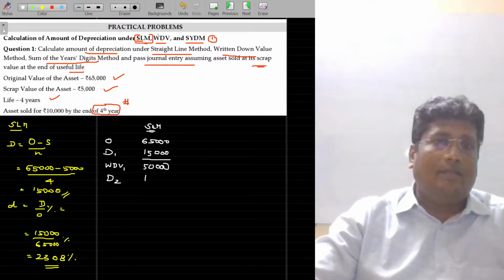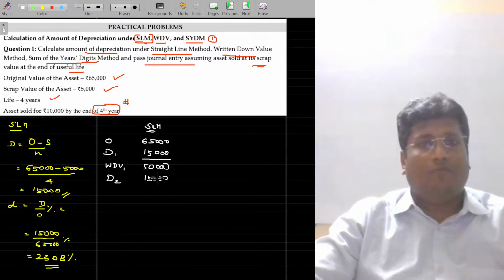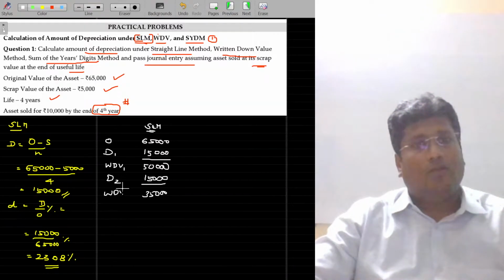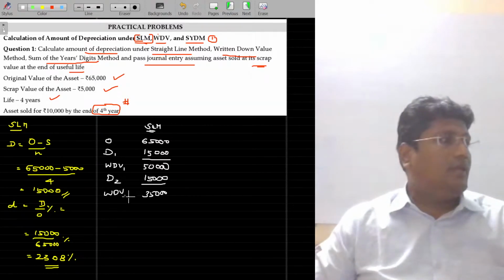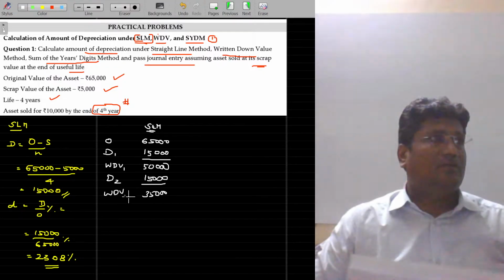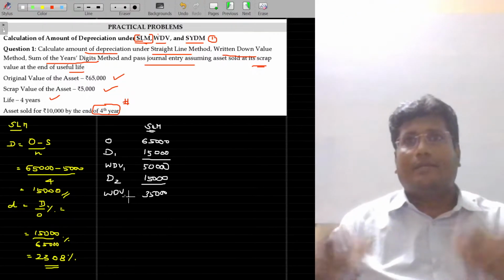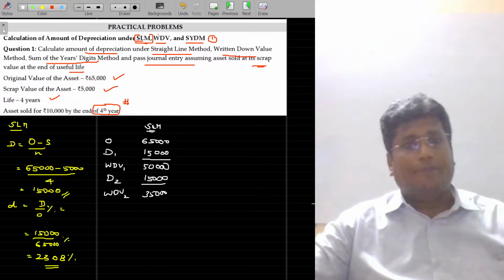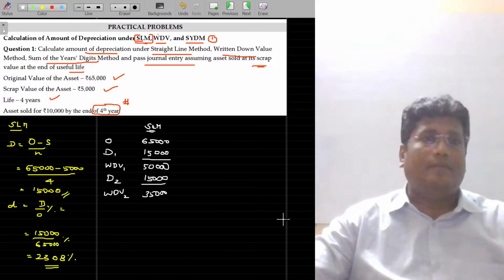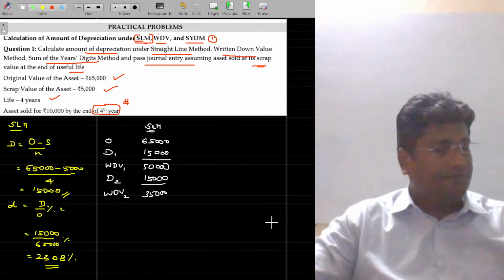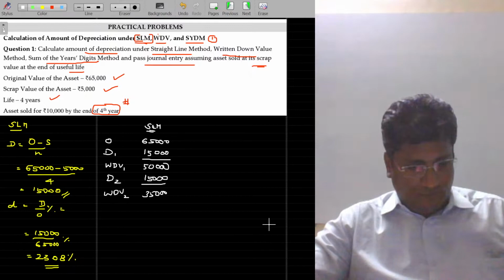So for the second year, the depreciation being 15,000. If I subtract the 15,000 rupees, then the WDV for the second year being 35,000. Is that okay? I usually use subscripts with the numbers 1, 2, 0, whatever it may be. It represents the year. WDV with subscript 2 represents the WDV by the end of the second year. Is that clear? Hope you could understand.